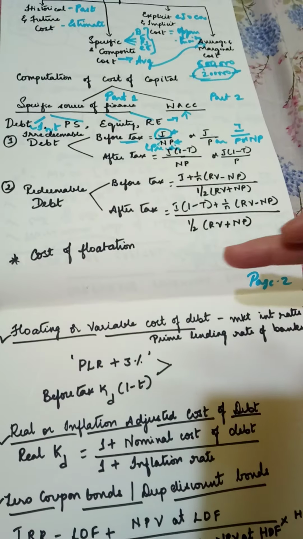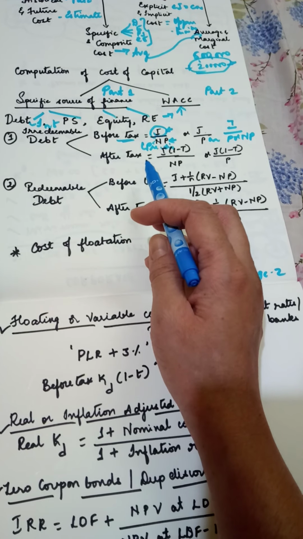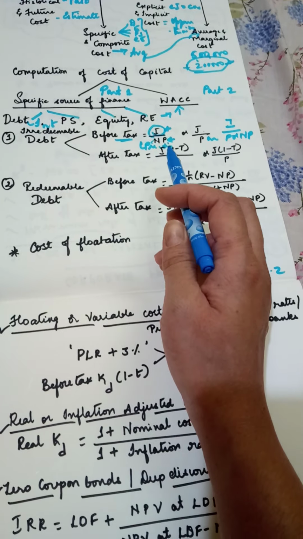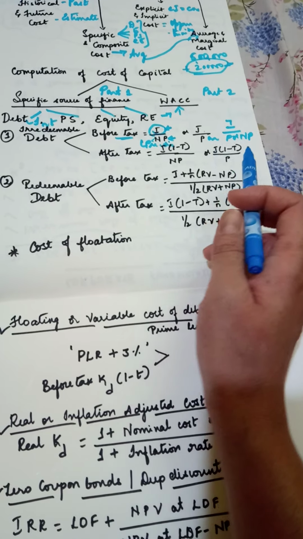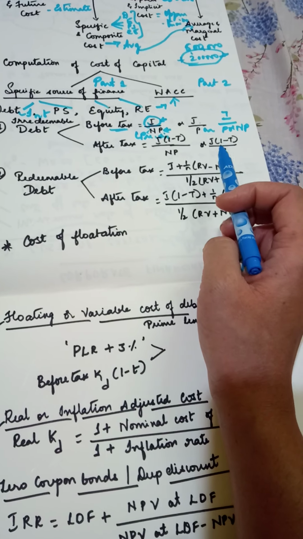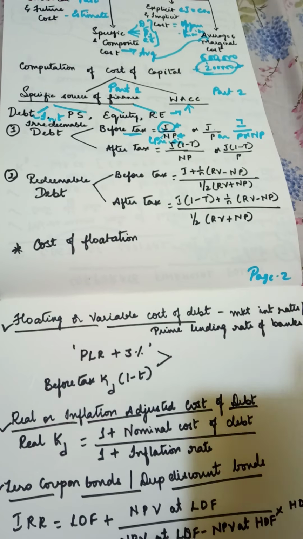As you know, in case of debt, you will always have taxation benefits. You get tax benefits. Therefore, after tax it will be I into (1 minus T) divided by net proceeds, or it is I into (1 minus T) divided by principal value.